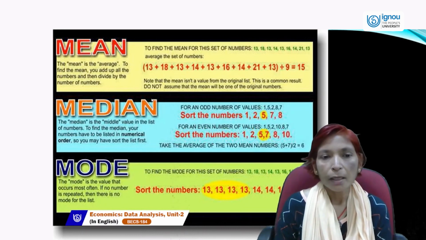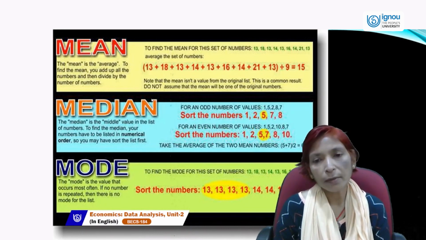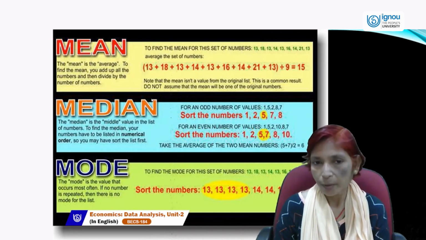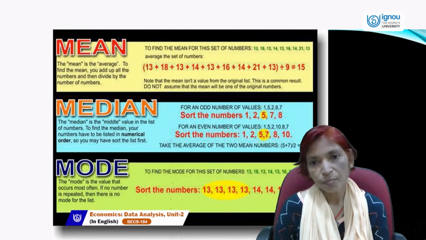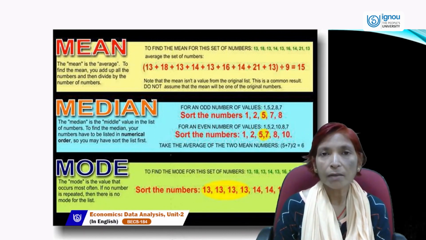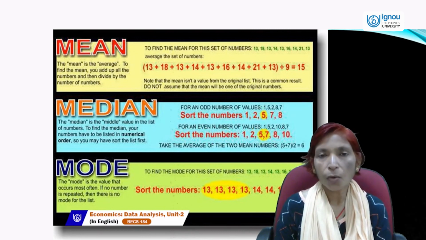For example, if an odd number of values are given: 1, 5, 2, 8, 7. First of all we will arrange it: the smallest is 1, after that 2, after that 5, after that 7, then 8. Here the count of numbers is odd.